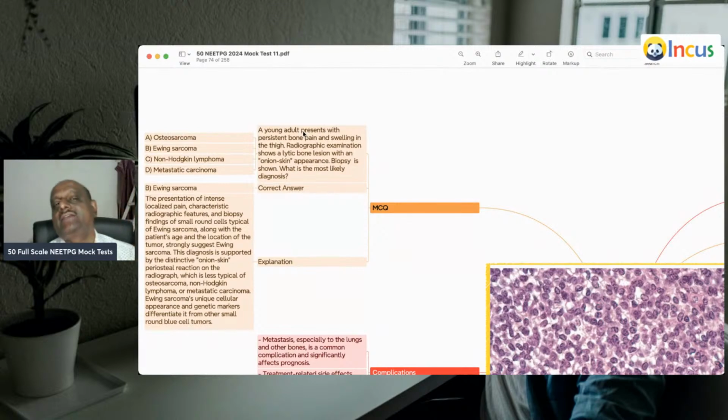So remember, doctor, in the NEET PG exam, if you look at the 2023 question paper, 56 MCQs came image based. 56 MCQs are image based. Can you imagine? So almost one third of the question paper is going to be image based. That is the reason you should know what the common images are, how to interpret them based on the clinical vignette clues, and then the appearances. And it is very easy.